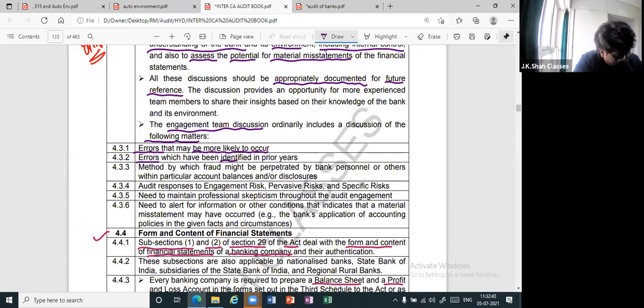Thereafter, errors which have been identified in prior years. Method by which fraud may be perpetrated by the bank. What do you mean by perpetrated? Done, initiated, started, by the bank personnel or others within a particular account balance and or disclosures. See, method by which a fraud may be perpetrated means basically the nature of the fraud.